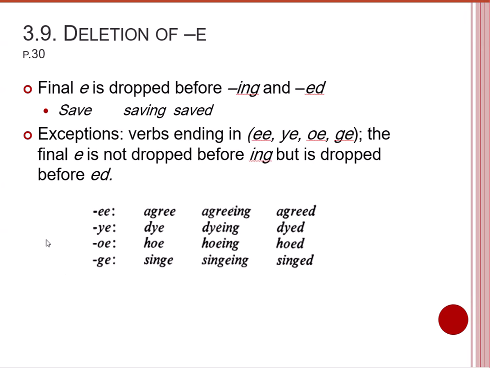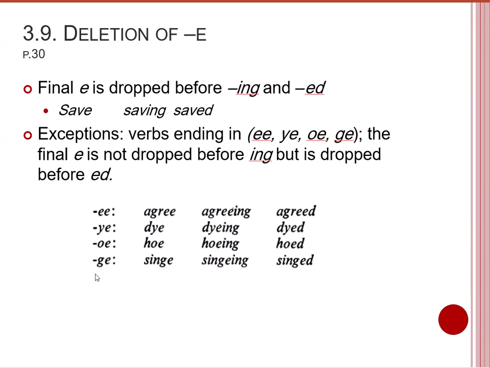And the final thing is dealing with the final E, whether it is dropped or not. The final E is dropped, generally speaking, before the addition of ing and ed, like the verb save. The final E is dropped with the addition of ing, saving, and saved. Well, again, there are some exceptions.